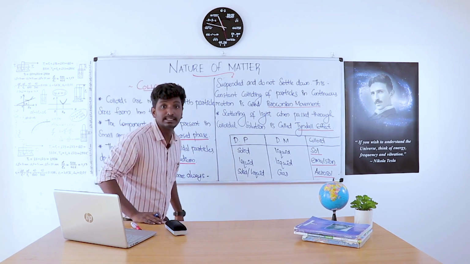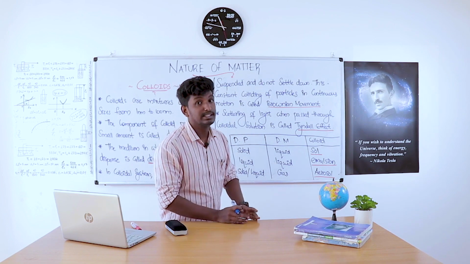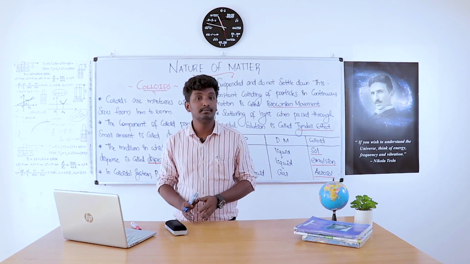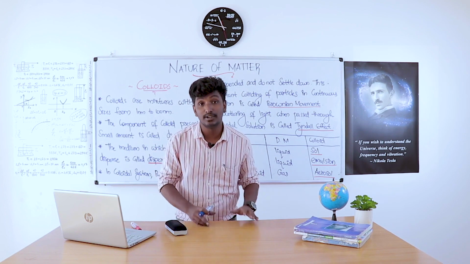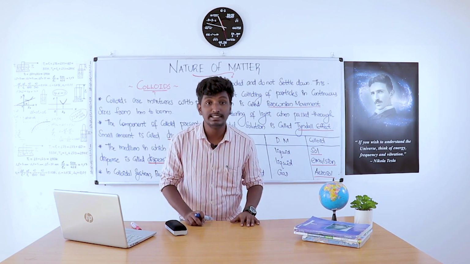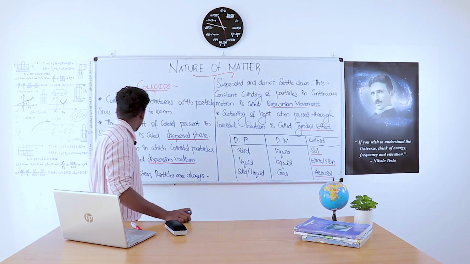Then simply we can say that dispersed phase plus dispersion medium forms a colloid. A colloid comprises dispersed phase and dispersion medium.